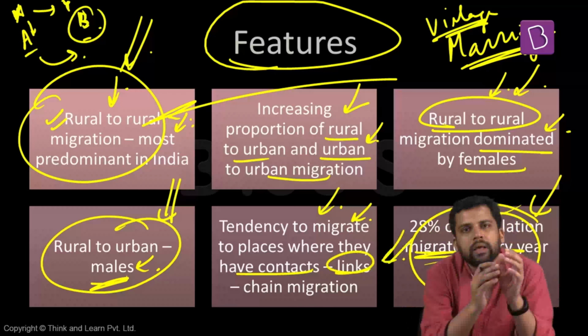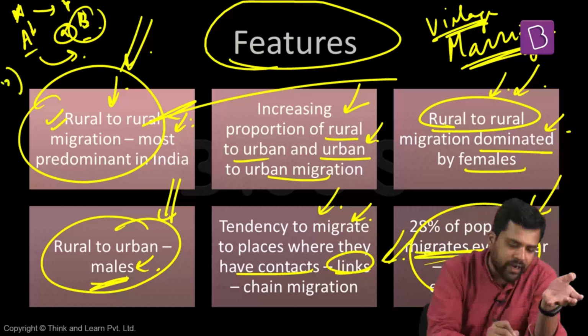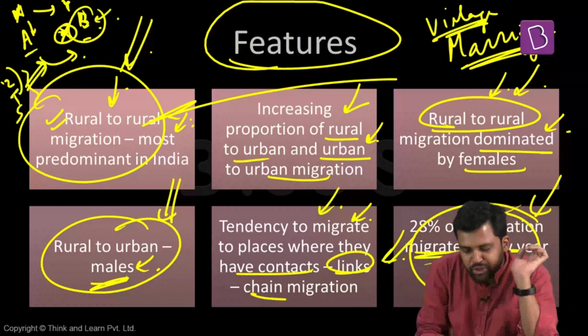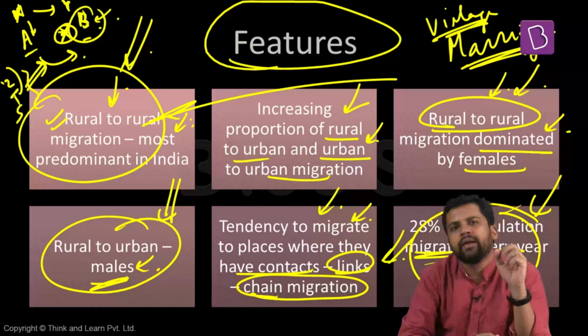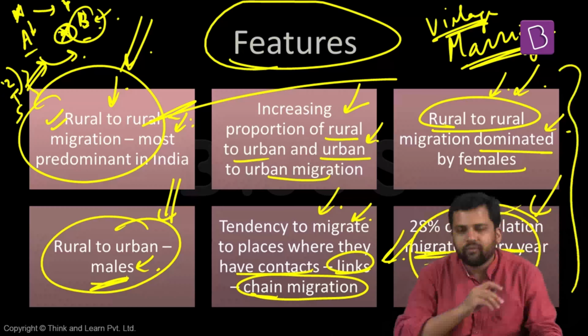So you are basically forming links. So this is a link being formed. Now since X migrated to B, it might happen that X has some friends here. Maybe Z, E, S. So now since X is there in B, Y is there in B, Z, E, S, they also might be willing to migrate to B. So this is called chain migration. You know someone over there, that's the reason you are trying to migrate. And once you go there, you will again be attracting some people from the place where you originally stayed. So these are some of the features of migration in case of India.